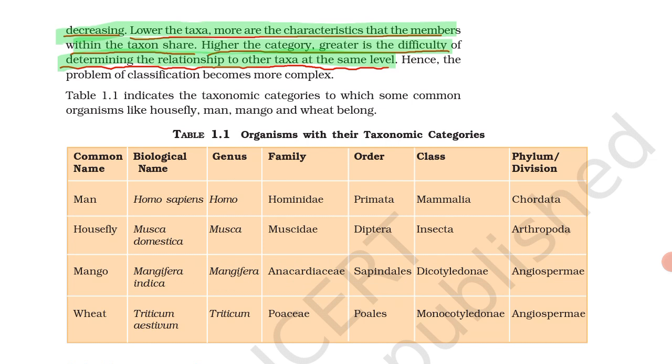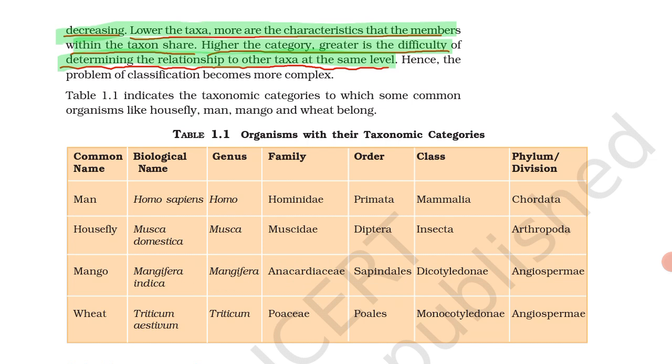Okay, you have to learn this chart very carefully. You have to learn the biological name, common name, and genus. You can identify the genus, as you know the first word is the genus. You have to learn the family: man's family is Hominidae, mango's family is Anacardiaceae.